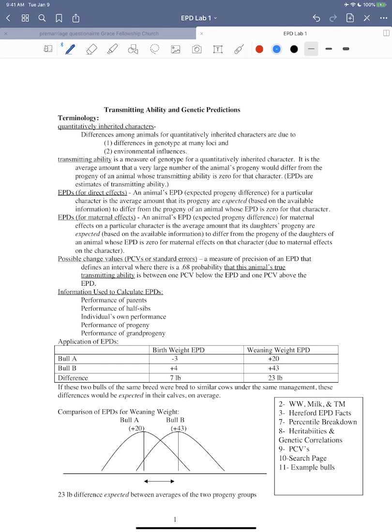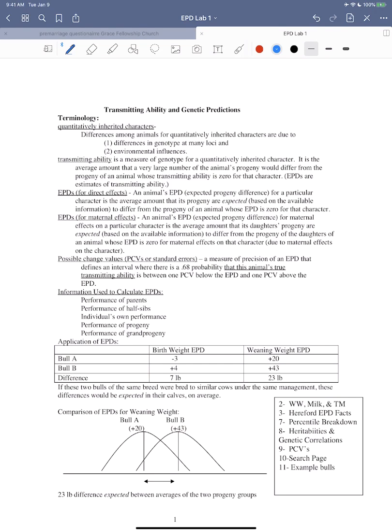So when calculating the EPDs, we look at the performance of the parents as well as the performance of that animal's half-siblings, as well as their own performance. Then we also look at the performance of the progeny of that animal as well as its grand progeny. So that's just kind of what we use to calculate the EPDs. And now we're going to go through some examples.